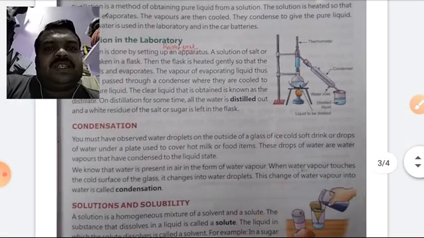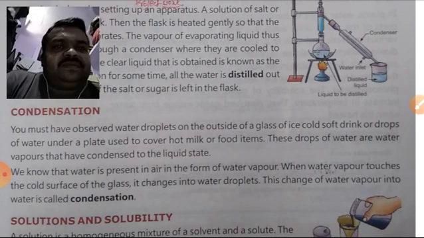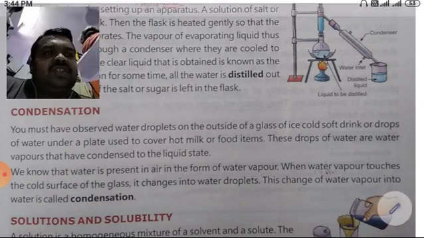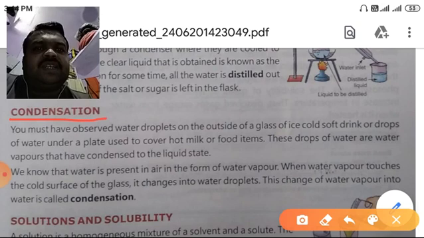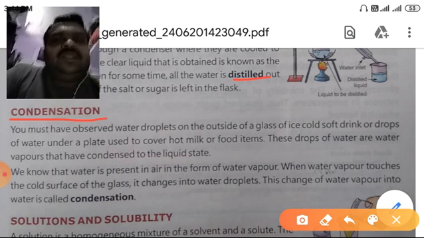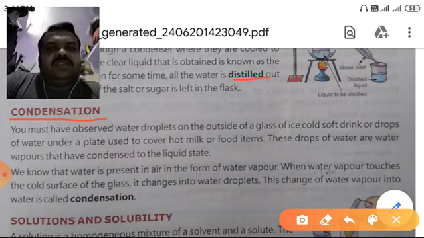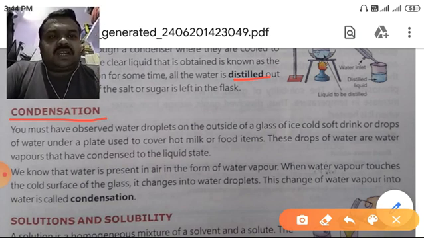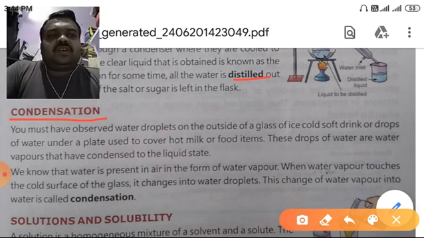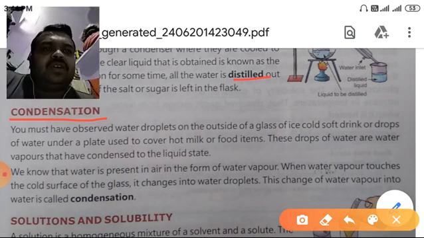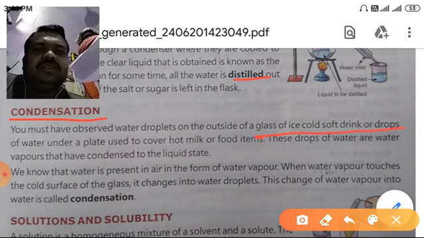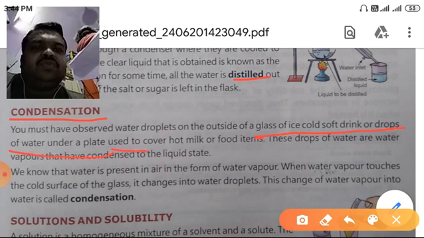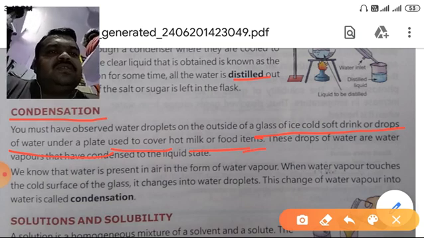Now another process is given here, condensation. First of all, underline this word condensation and this word also, distilled. You have to write the word meaning of this word. Now look here, you must have observed water droplets on the outside of a glass of ice cold soft drink, or drops of water under a plate used to cover hot milk or food items.